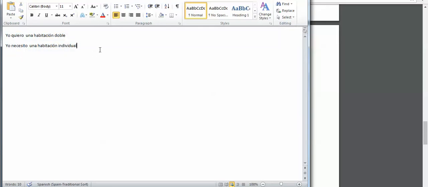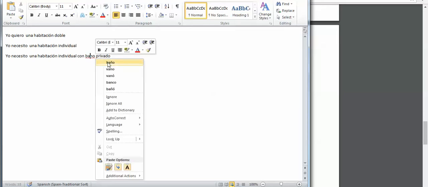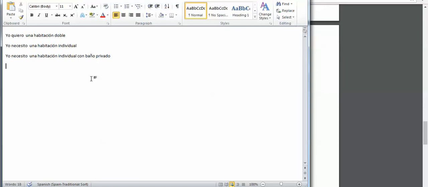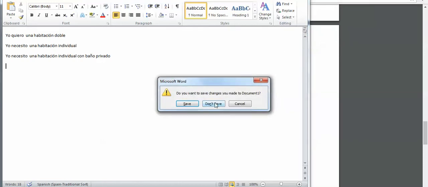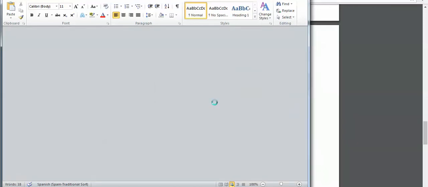Maybe I want to say I need an individual room con baño privado. And it knows that I need a tilde over that, so I'm just going to do that there. So there's a lot of different things you might say for your 3.04 discussion voice activity. And then you can just record that, by the way, as a regular voice activity. So just attach your audio file to the assessment in 3.04 discussion voice activity.